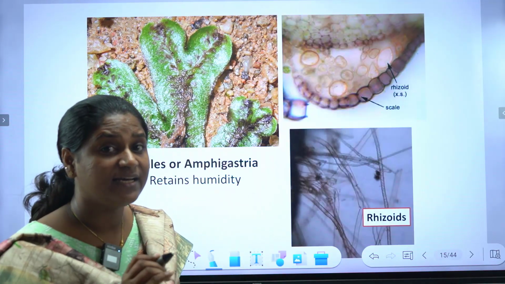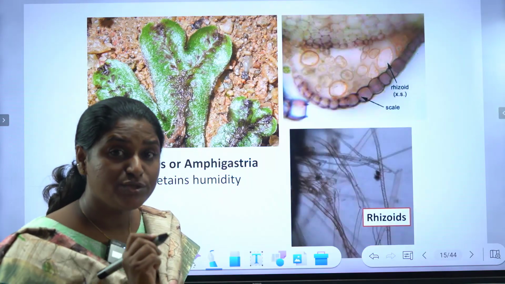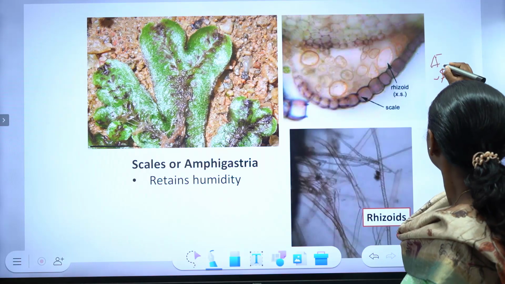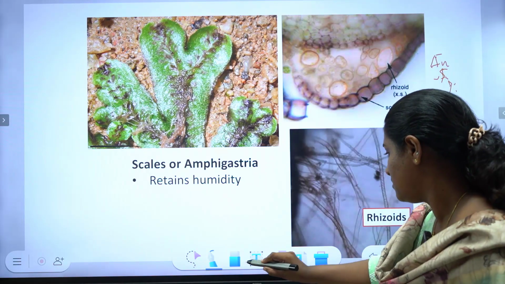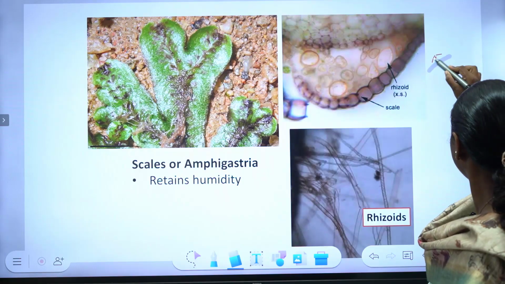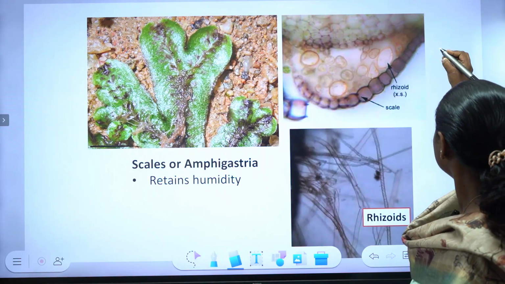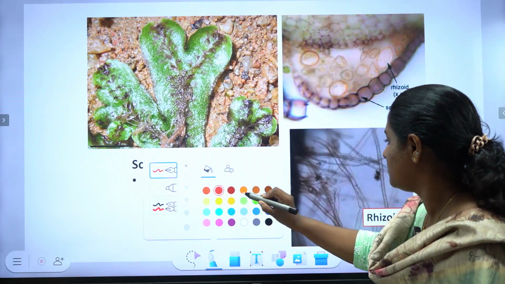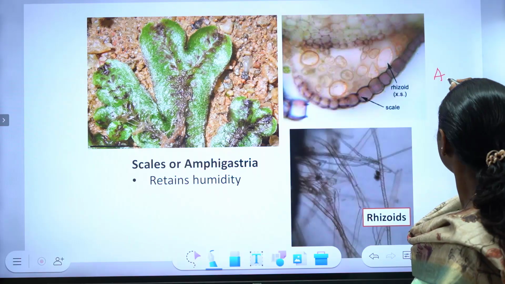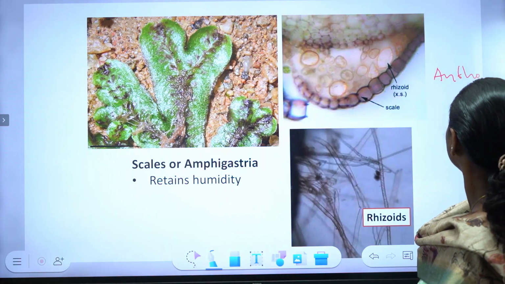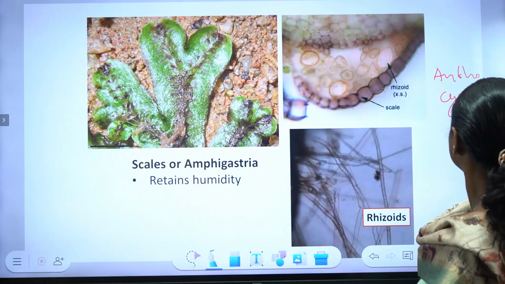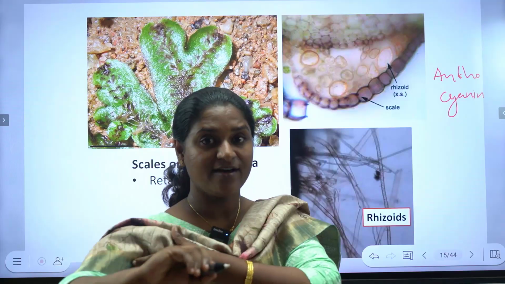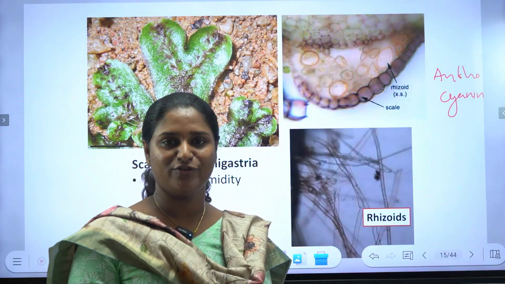The violet color of the scale is due to the presence of the pigment called, the name of the pigment needs to be remembered, that is anthocyanin. The scale of the bryophyte is colored violet due to the presence of anthocyanin.